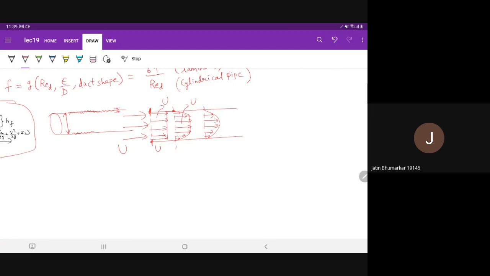This length is known as LE, the entrance length. This is how the flow develops in the X direction along the length of the pipe.